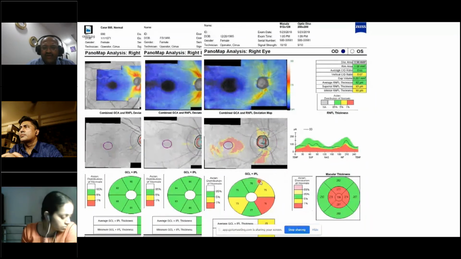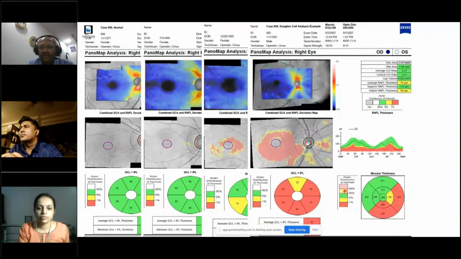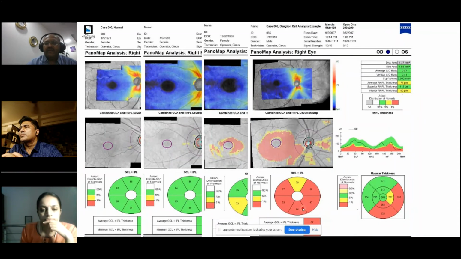They are marked in yellow here, and then they get marked in red if the ganglion cell layer complex becomes very, very thin. So the average GCL and IPL thickness and the minimum GCL IPL thickness are very low, so you get marked in red. That means this is a maculopathy, an early onset of glaucoma, because in glaucoma you can start identifying based on the ganglion cell complex now itself.